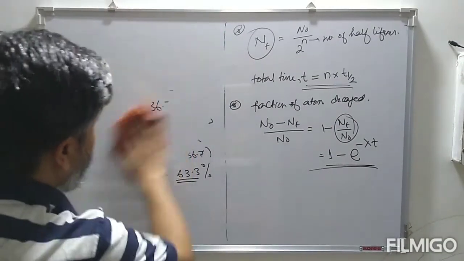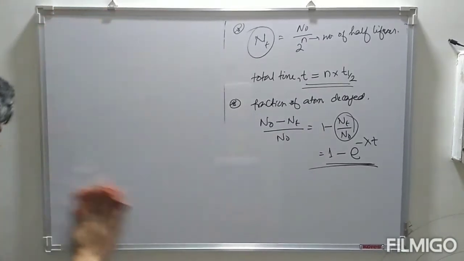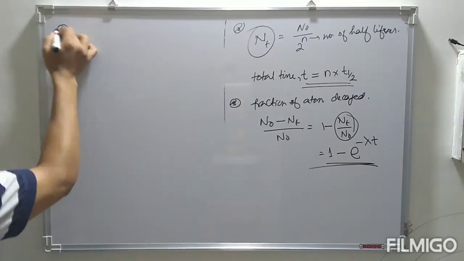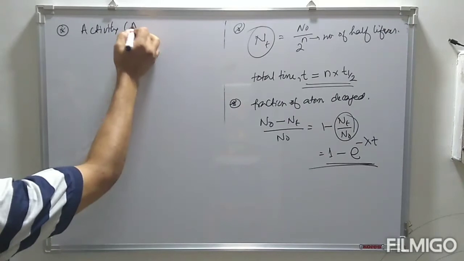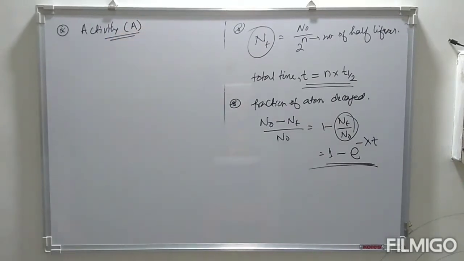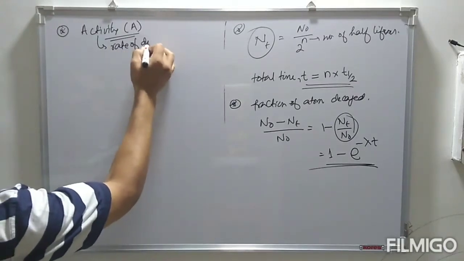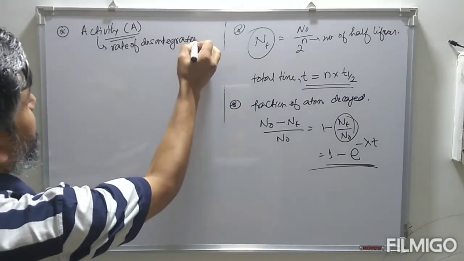Now sometimes radioactivity is also defined in terms of activity. We come across certain terms like activity. Simply saying, activity is the rate of disintegration or decay.